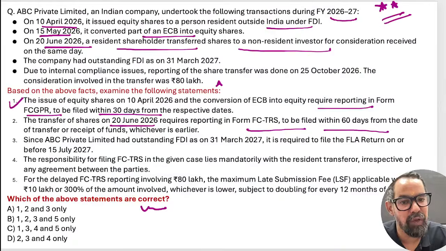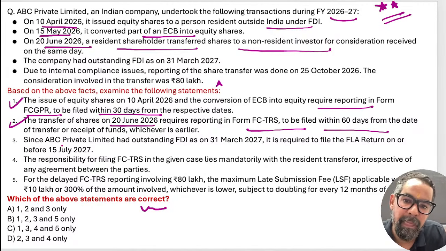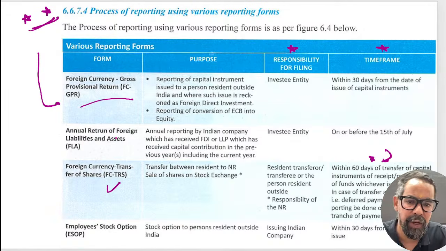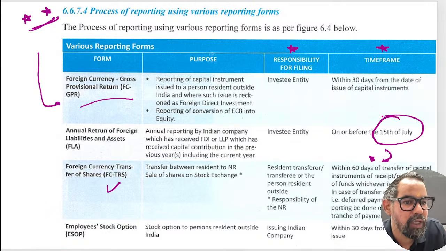So the second statement is also correct. Third statement, ABC Private Limited requires FLA return on or before the due date. This should be correct, right? FLA return is due if they have outstanding investment, so it is before the 15th of July, right?